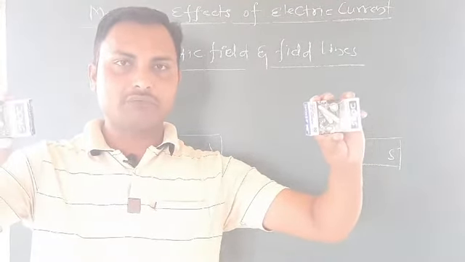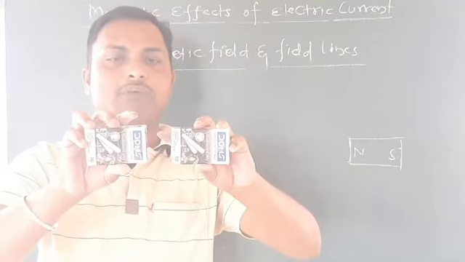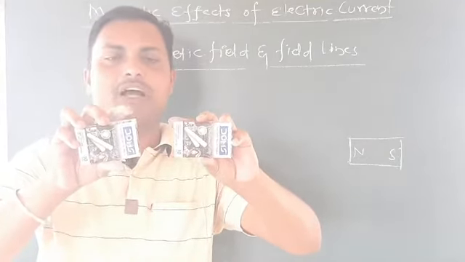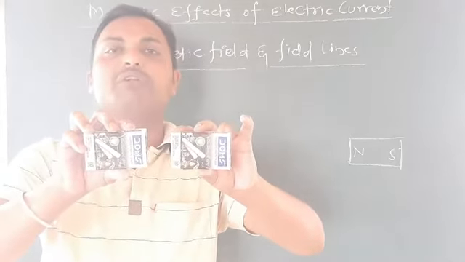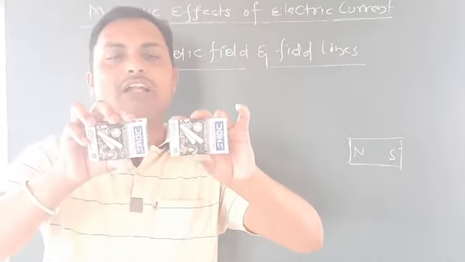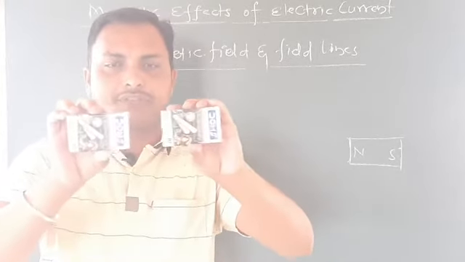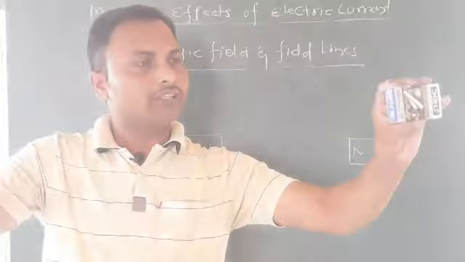No. Or repel each other? No. Okay, I'll bring them closer now. If like poles are there, obviously they will repel; if unlike poles are there, they will attract. One of the two will happen here. Either they attract or they repel. But if they are this far away, will they attract or repel? No.